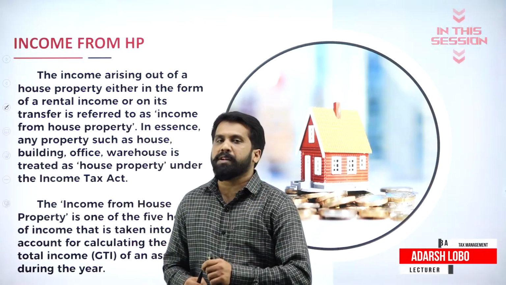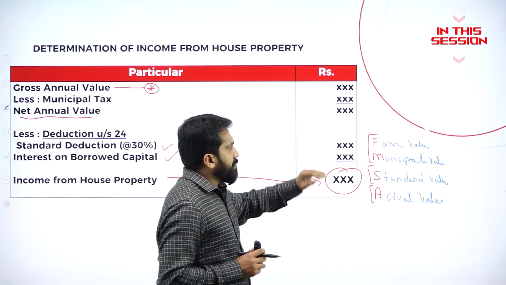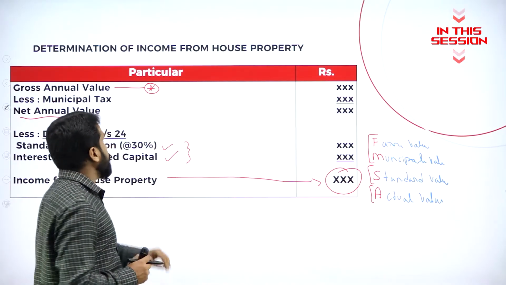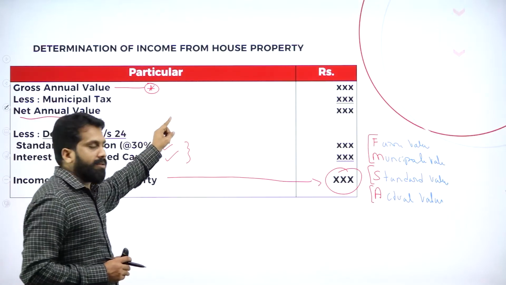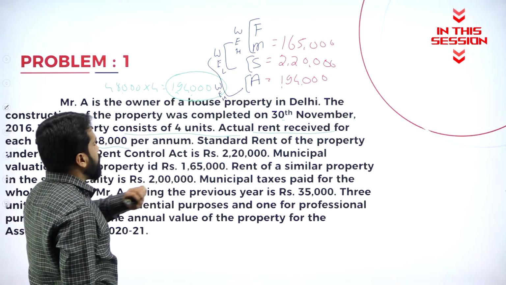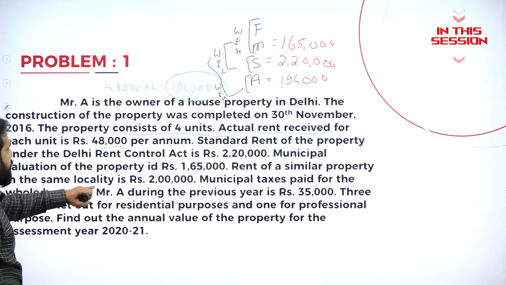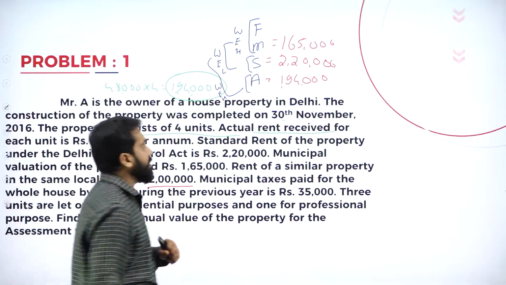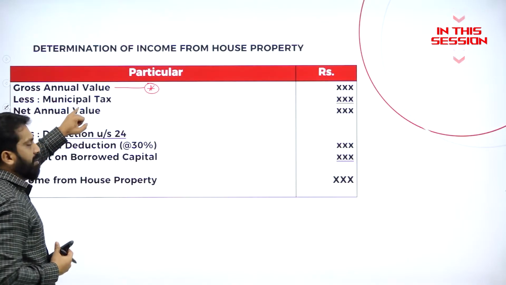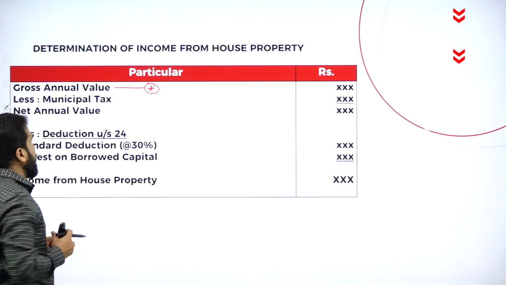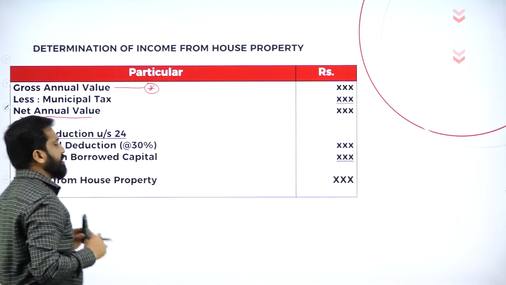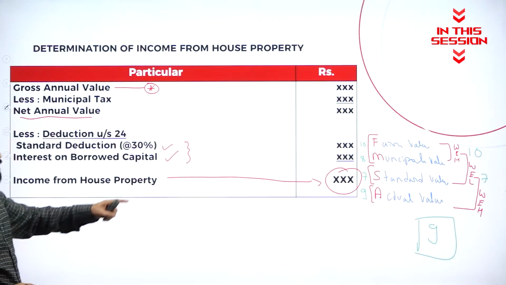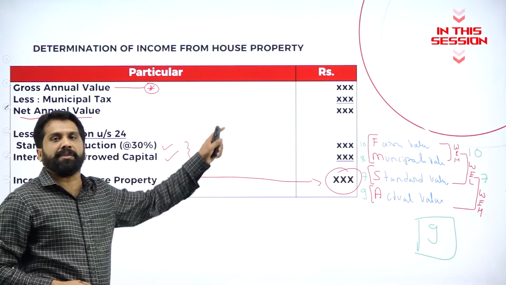Income from house property means what? They will give you fair value, municipal value, standard value, actual value. They will not give you your gross annual value. So next will be rent of similar property in the same locality is 2 lakh. Same locality means fair rent. From gross annual value, you have to minus your municipal tax. You will get net annual value. Very simple. So these are the logics we have. We will apply the same logic what I explained you. The same thing we are going to apply.